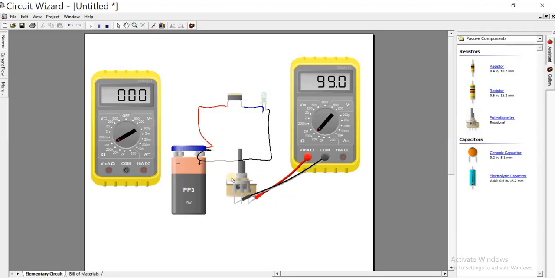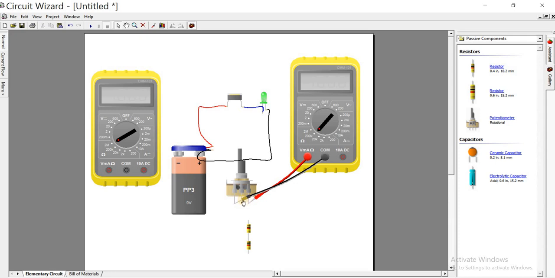A potentiometer, which is a variable resistor, is like putting two resistors together in series like this. Now the total resistance will be the addition of this and this. From here to here will be different from here to here, but the total will be the addition of this and this. If you put a probe here and the other probe here, we read the value of this resistor, and if you put the probe here and this place, we read the value of this resistor.